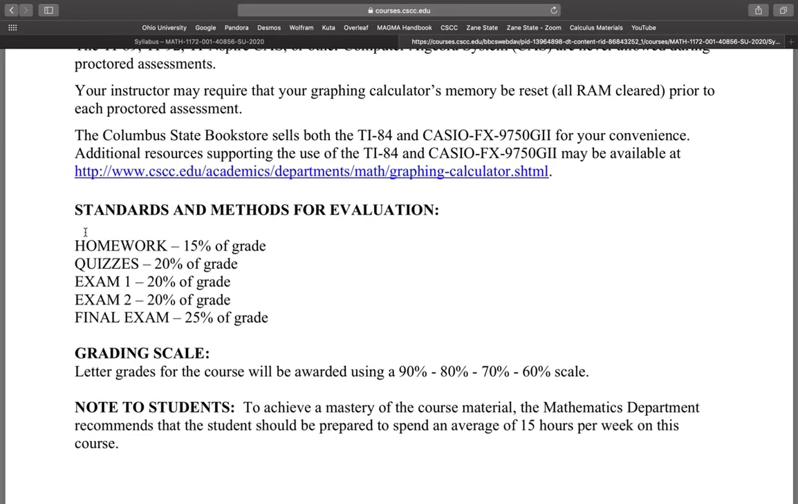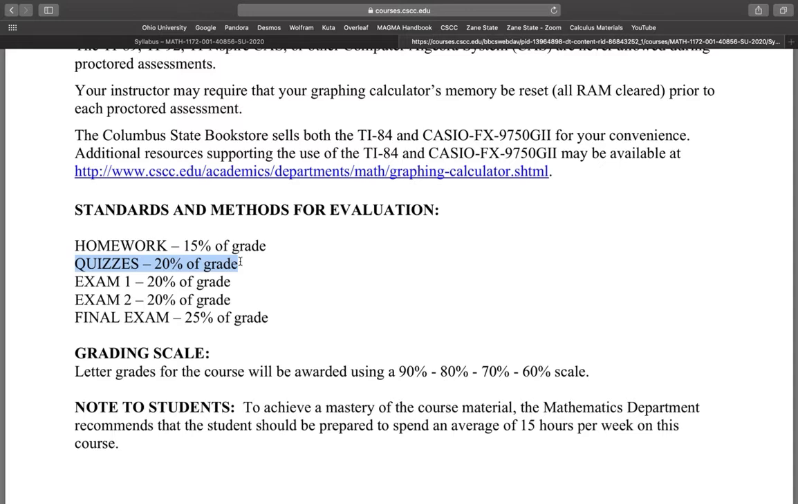Okay, so now the standards and methods for evaluation. Here is how your grade will be set up for the semester. So the online homework will be 15% of your grade. The online homework, you get 5 attempts for each problem, right? So it should be hopefully 15% of your grade that's just given to you for free. We'll have quizzes just about every week that we don't have exams. I give you a break on the first week, but we'll have quizzes.